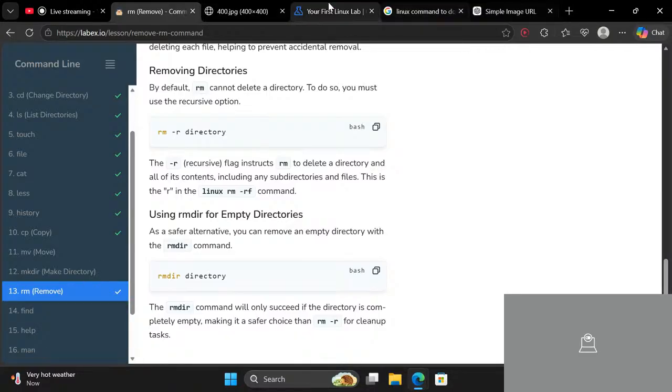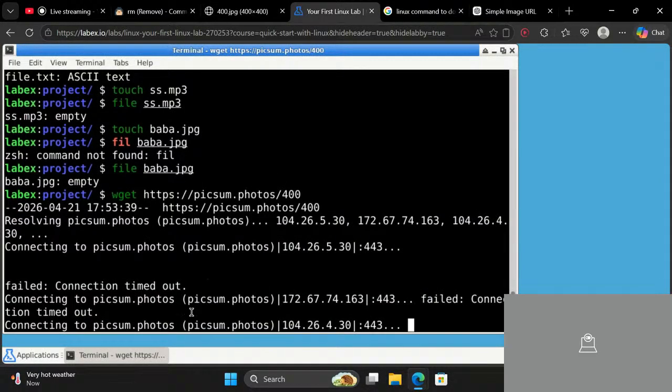Let's see if that image copying has been done. So it says connection timed out. So no, let me just quit this process.